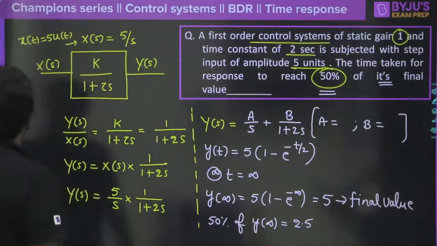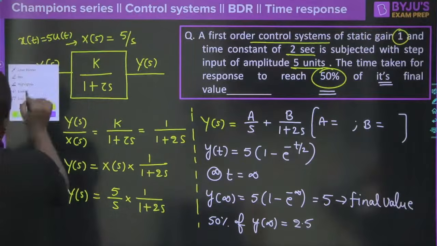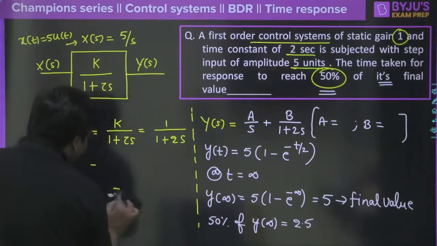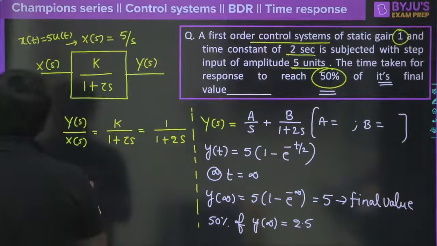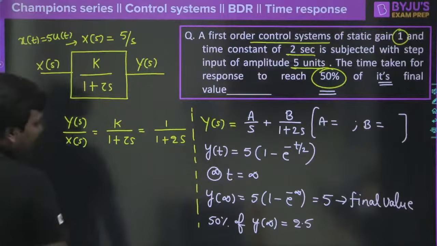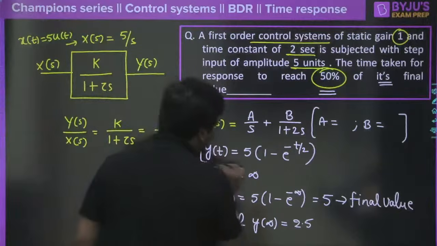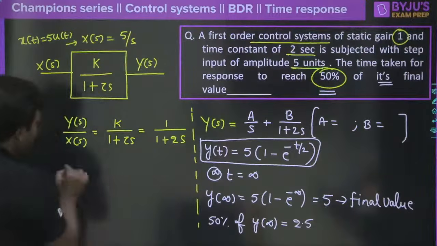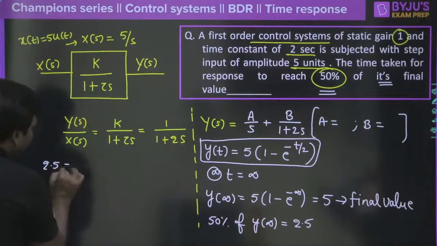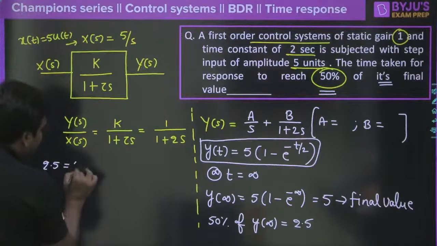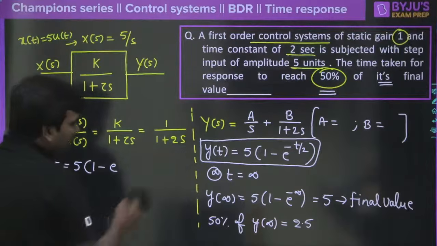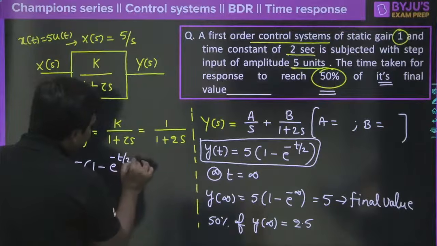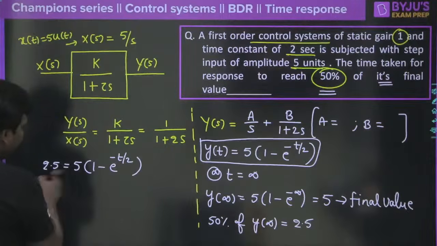So after a lot of hard work, what we understood is that y of t must be equal to 2.5. At what time is it going to equal 2.5? Any one of you, can you tell me the answer at least now? Because I almost made the equation. This is the y of t expression. Now we are expecting at what time this will be equal to 2.5. So 2.5, that is y of t, will be equal to 5 into e power minus t by tau. Minus t we don't know, divided by 2 here. Taking this to this side, it will become 1 by 2.